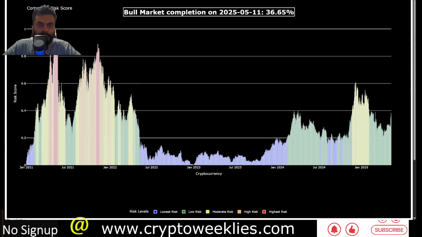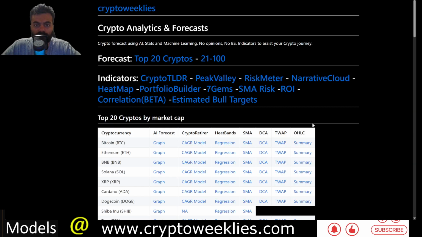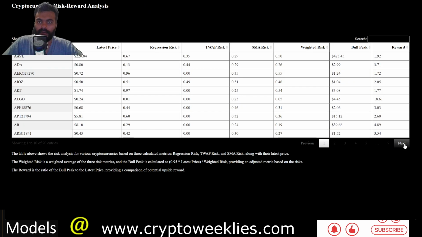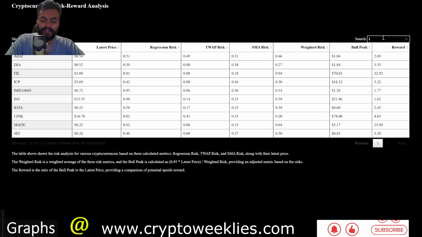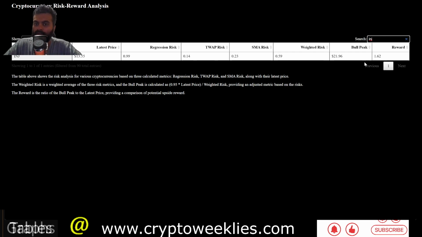So coming back to the estimated bull run peak for Injective, again this peak might be slightly less bullish, but this is again a confluence of all the models. Again, right now the regression risk is elevated, as I showed. The price is coming at a key 3 standard deviation ceiling on that regression model at around $14.13. That's why the regression risk is at around 0.99 or 99%.